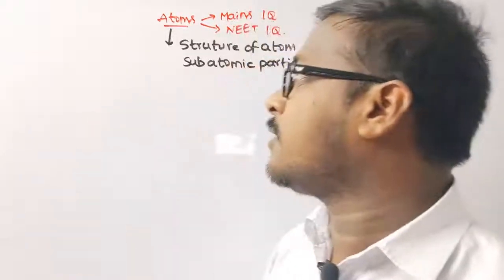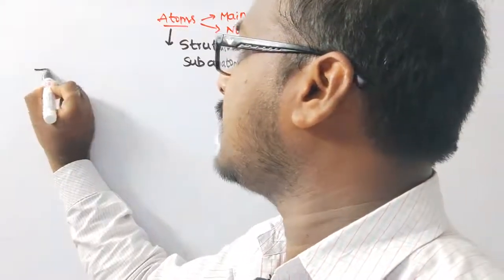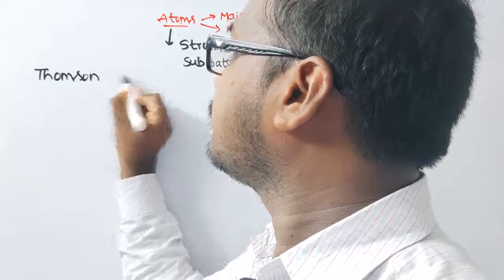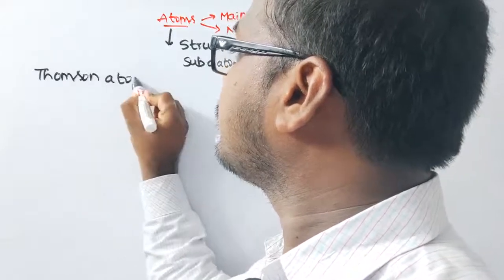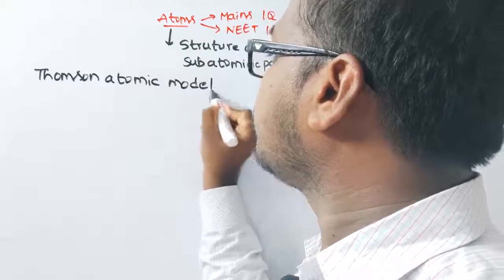Let us start one by one, students. The first one is the Thomson atomic model.